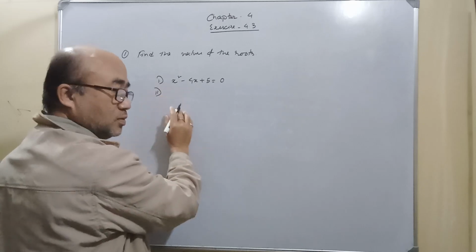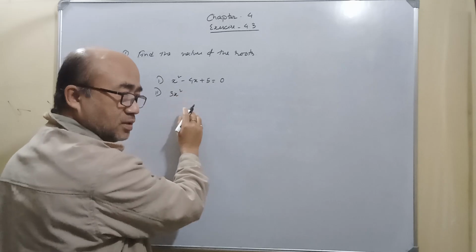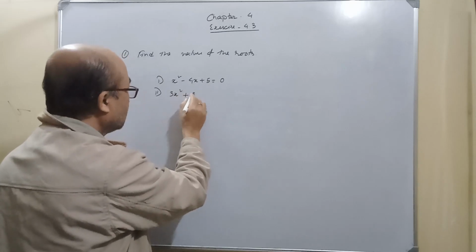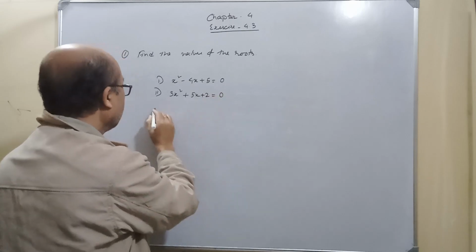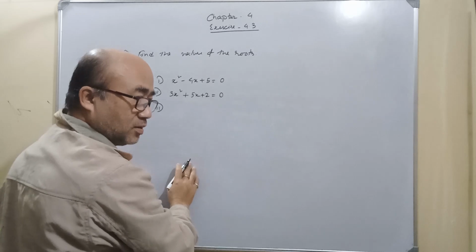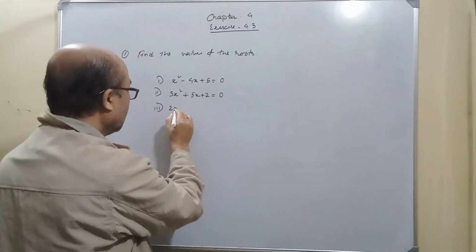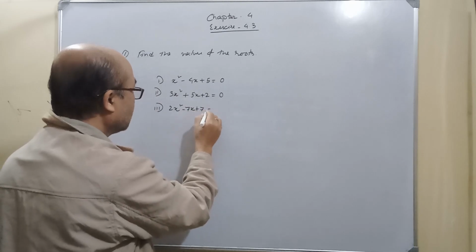Number 2, 3x square plus 5x plus 2 equal to 0. Number 3, 2x square minus 7x plus 7 is equal to 0.